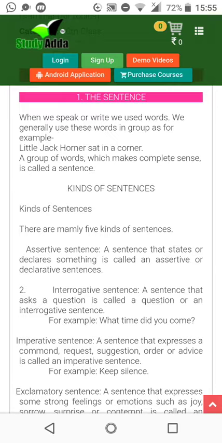Now, imperative sentence. A sentence that expresses a command, request, suggestion, order, or advice. Keep silence. Get up. Shut up. Sit down. That is telling us, like, please do so. Excuse me. Children, this is basically a command, or you can say a request or a suggestion or an advice, anything it can be. So that is an imperative sentence.